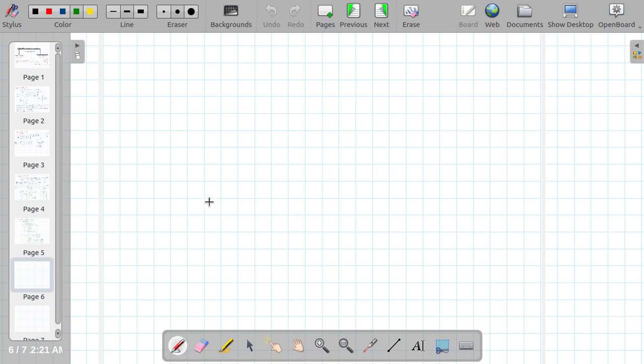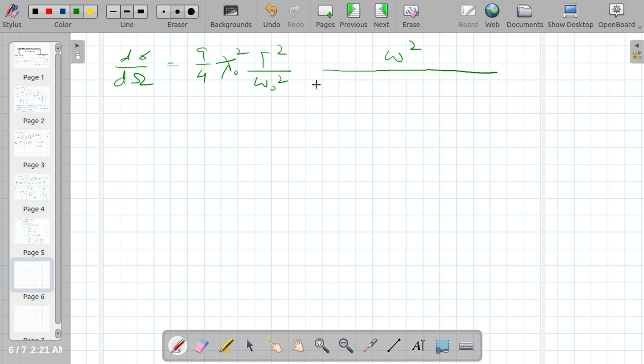Using equations 5 and 6 in equation 4, we are getting d sigma over d omega equal to 9 by 4 lambda naught cross square gamma square over omega naught square, times omega square over 4 omega minus omega naught whole square plus gamma t by 2 whole square.